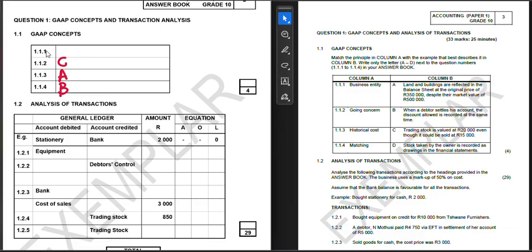1.1.1 is going to be D, and 1.1.1 D. So we are done with that. All right. So if anybody has a problem, I'm sorry, but for now we are done with that.